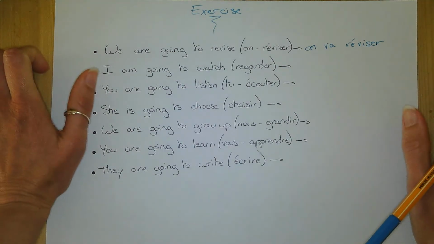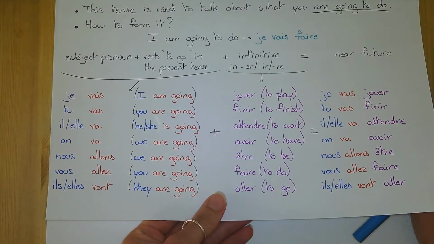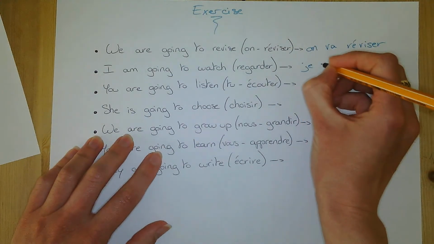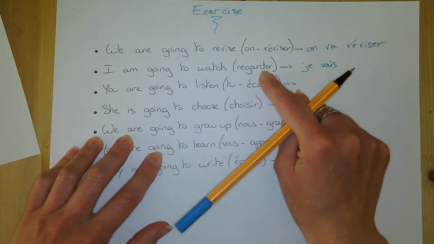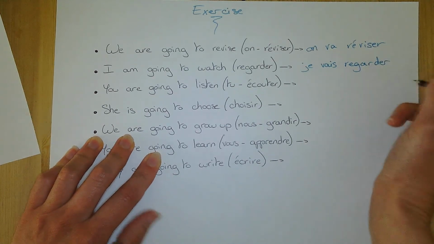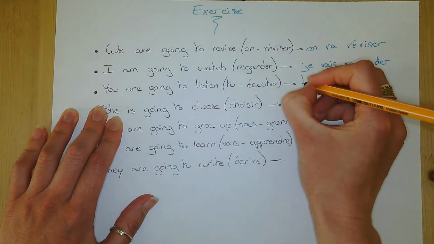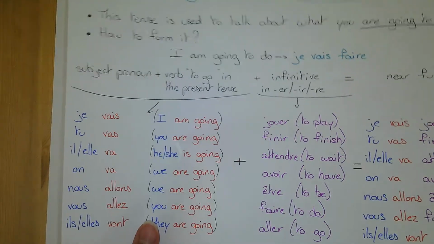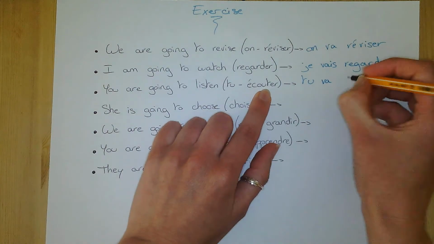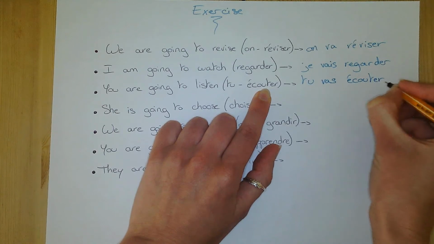Okay, let's go. So I am going to watch. I am going, look on the notes you might have taken. I am going, je vais. This means to watch, so no need to change it. Je vais regarder, keep the ER, that's the mark of your infinitive. You are going to listen with tu. So tu, check. It works with va. Tu vas. Once again, keep the infinitive. Sorry, I forgot the S. Tu vas écouter, keep the ER.